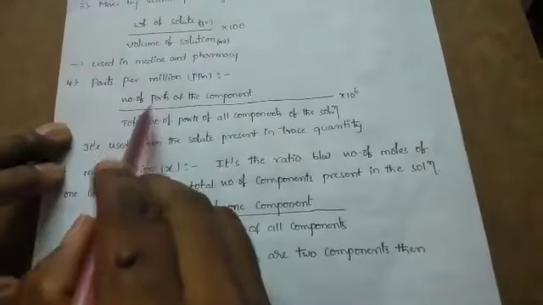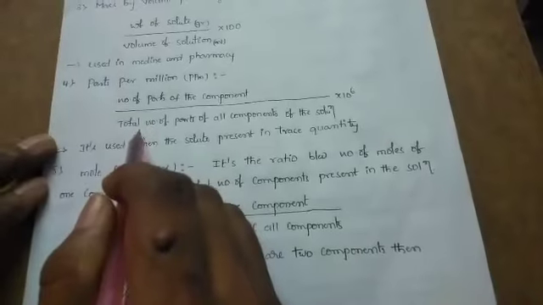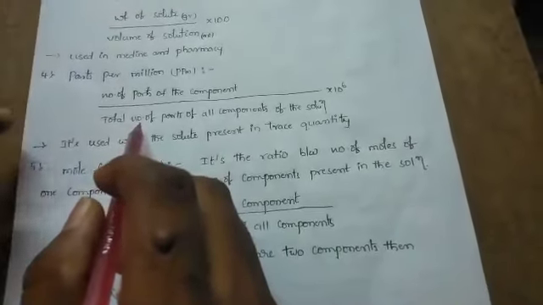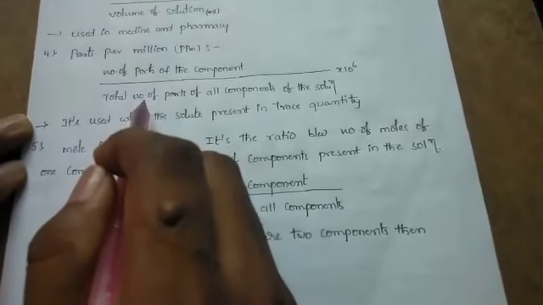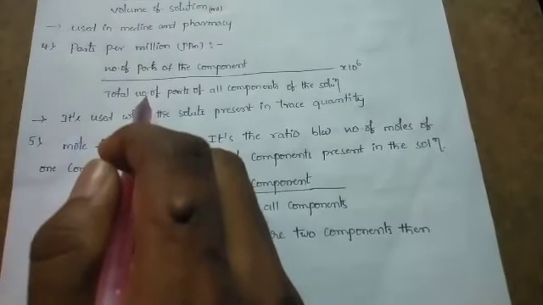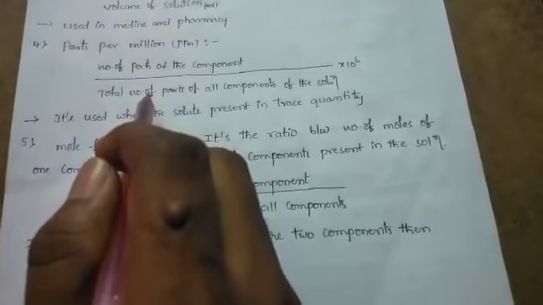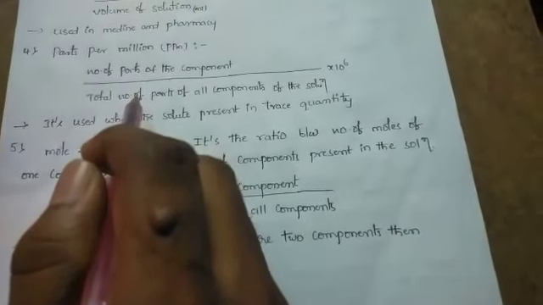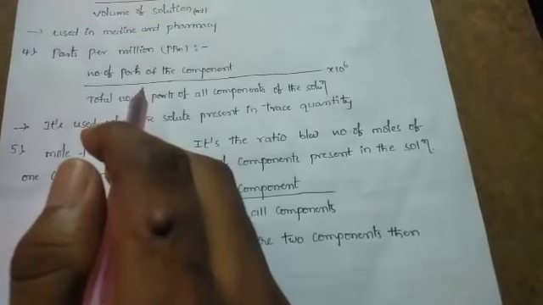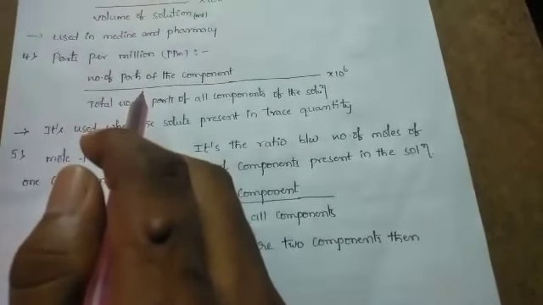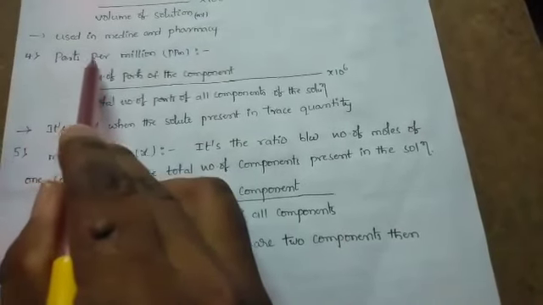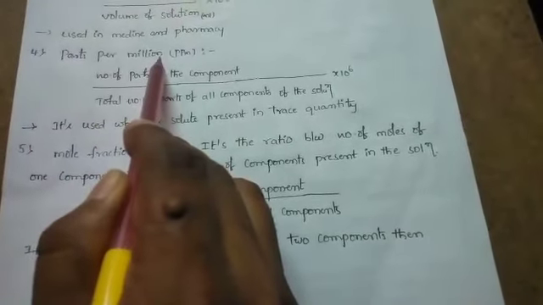For example, Delhi and Bangalore are more polluted cities. How can we say these are more polluted cities? By calculating the pollutants present in the air. The amounts of carbon dioxide, sulfur dioxide, and carbon monoxide are calculated by using the parts per million method.